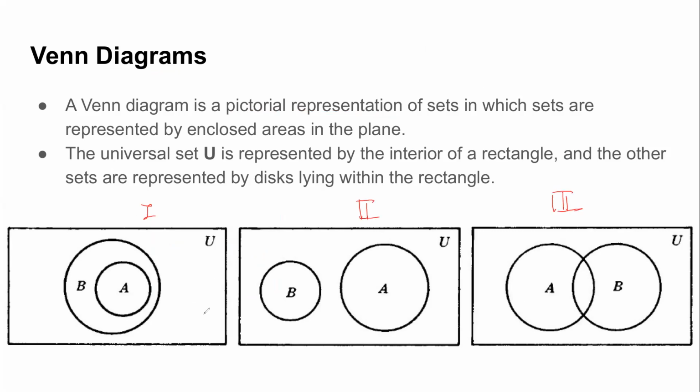Can you tell me what each figure represents? What can you infer from this first figure? Tell me in terms of the notations which we have studied, or the kinds of sets we have studied so far. Excellent. Is it a proper subset or is it a subset? Just a subset. Proper, right? A is a proper subset of B.